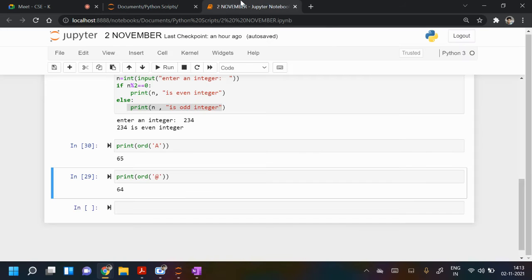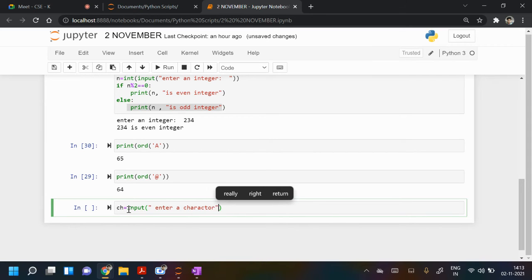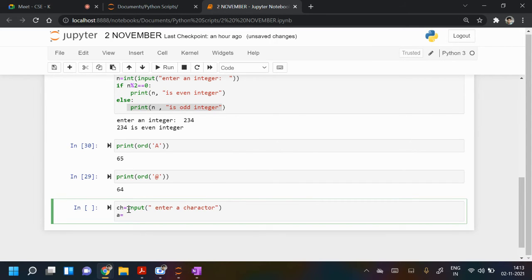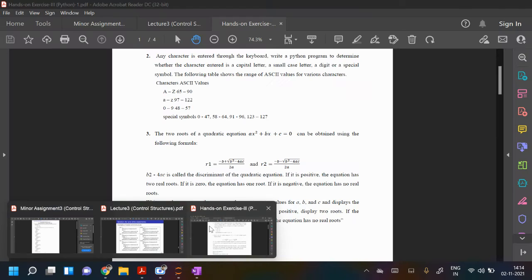For the second one, let me write. We'll ask the user to input a character. Then, like we have written, ord of that ch. Else you can use if more than or equal.